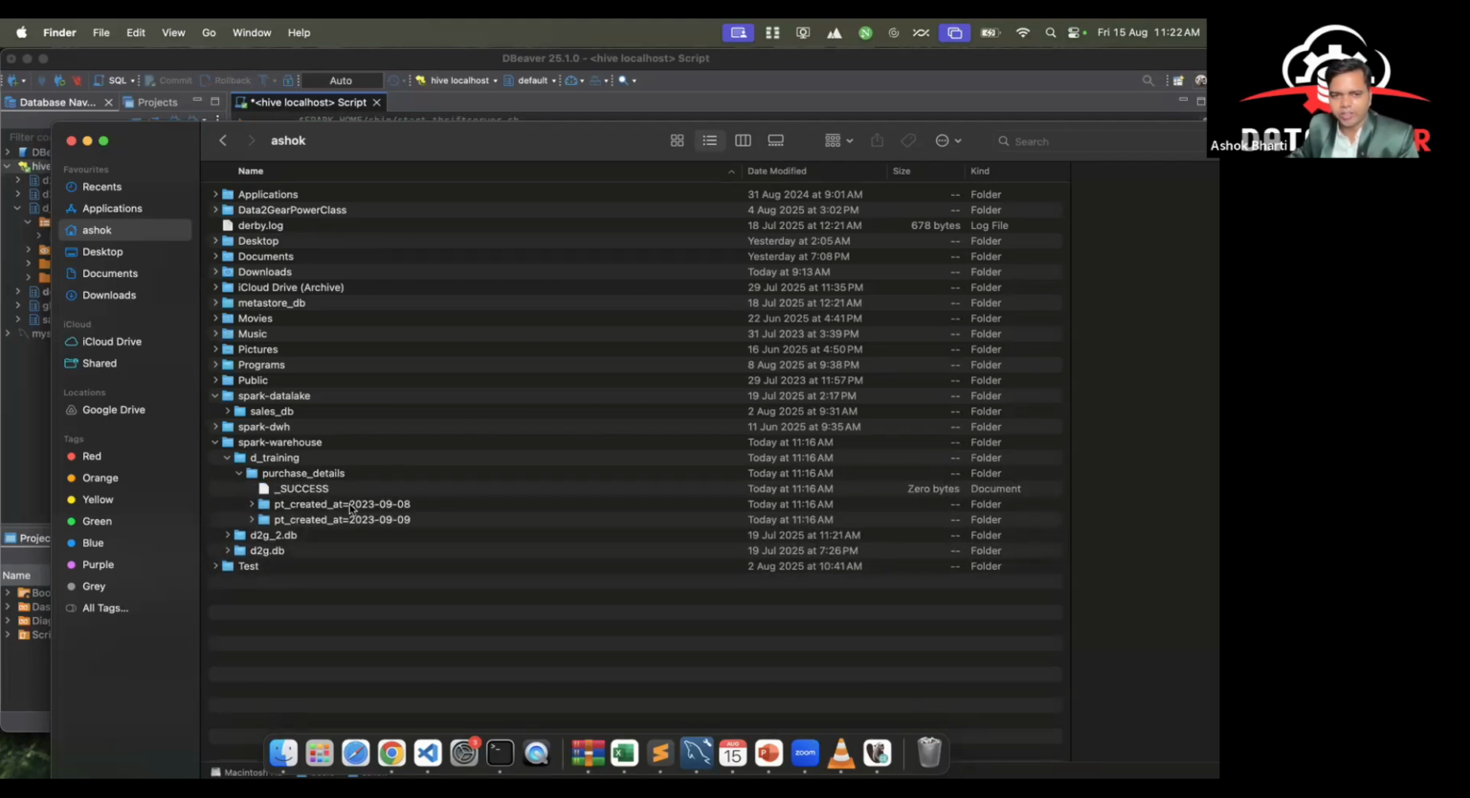You will see some partitions. Partition looks like this: PT created that equal to this, whatever the date is, because I have partition on the basis of date. Let's go inside it. You will see the actual Parquet file. You can see that .parquet is written. So these are the basics you should know as a data engineer.